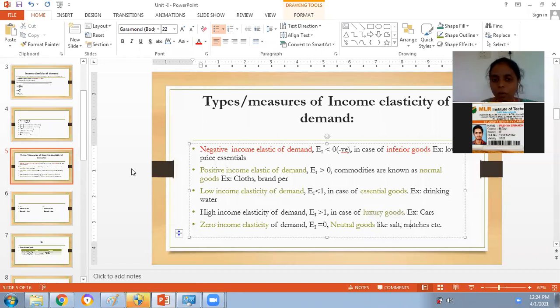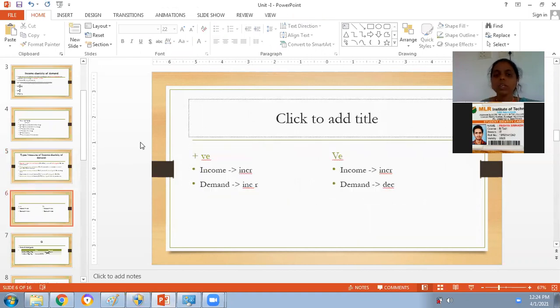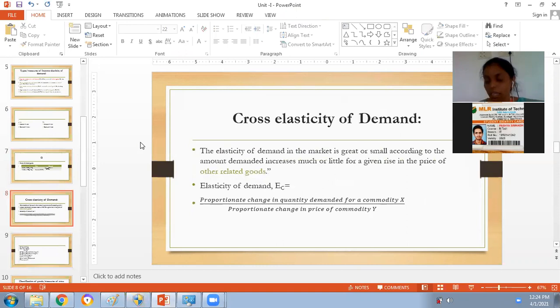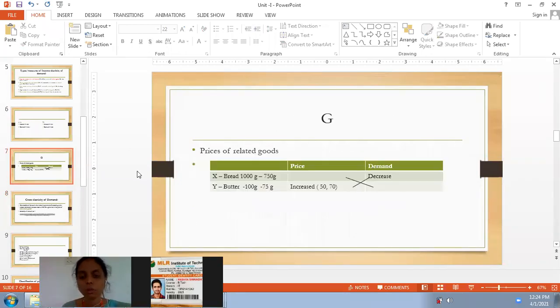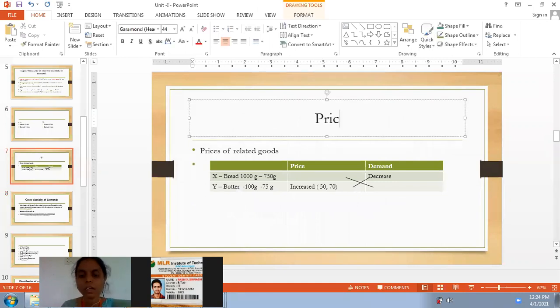So till this we have already discussed for the C section, I think. Now let us move to the next concept, that is cross elasticity of demand. Guys, the name itself suggests that it is cross. Why is it known as cross elasticity of demand? Guys, can you tell me the determinants of demand? What are the determinants of demand? Like?